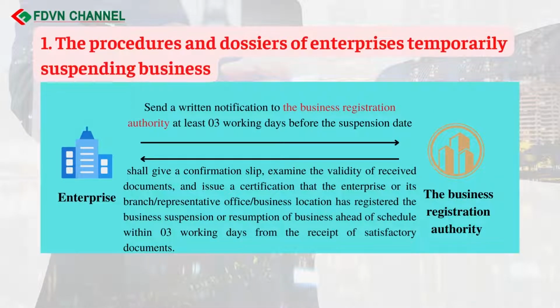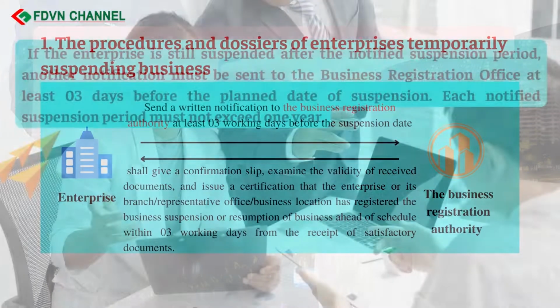The procedure. After receiving the application for enterprise registration, the Business Registration Office shall give a confirmation slip, examine the validity of received documents, and issue a certification that the enterprise or its branch/representative office/business location has registered the business suspension or resumption of business ahead of schedule within 3 working days from the receipt of satisfactory documents.